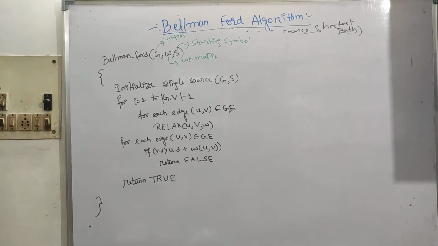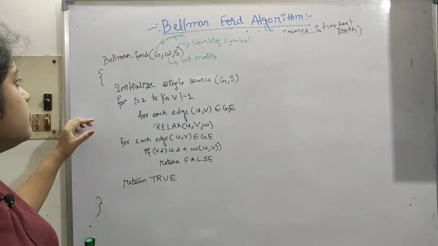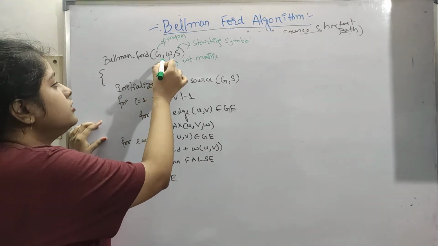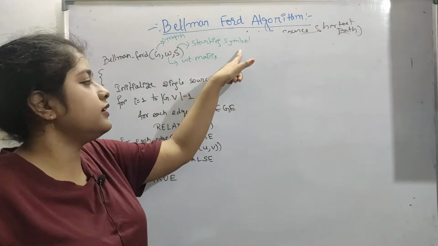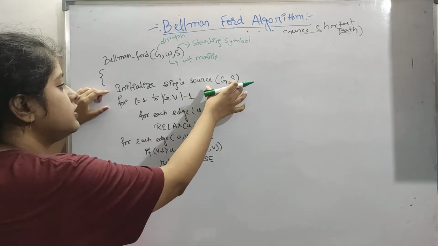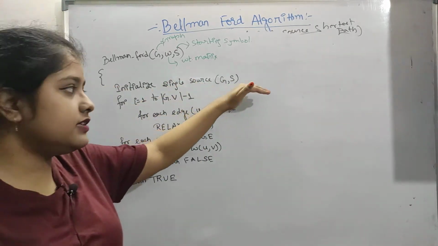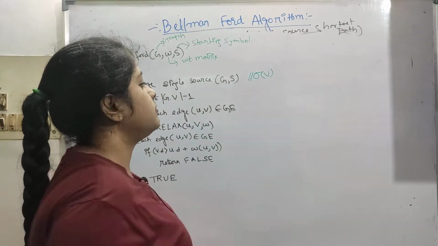So now let's see this algorithm of Bellman-Ford. Let's have a look at this algorithm once. Bellman-Ford takes G, W, S. G is the graph, W is our weight matrix, and S is our starting vertex. Okay, so initialize single source. We have to initialize first. Initializing will take order of V, where V is our number of vertices.